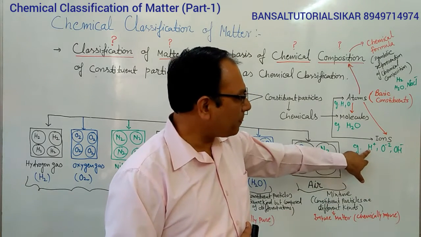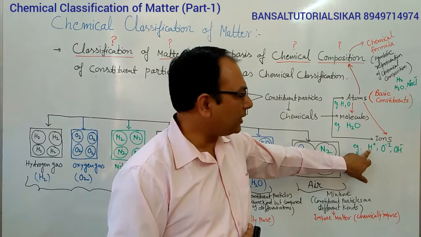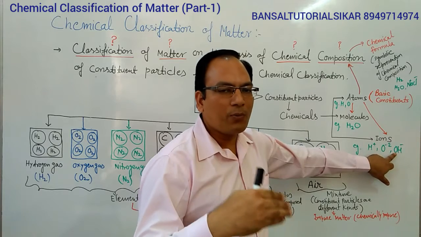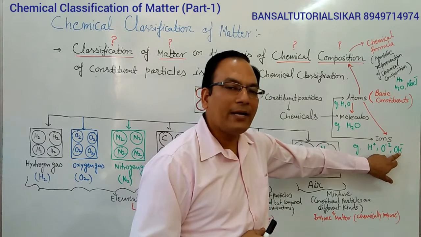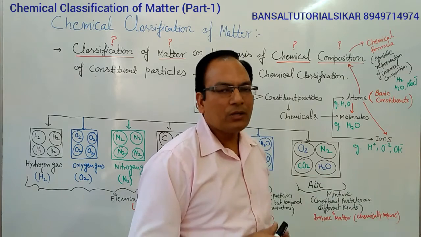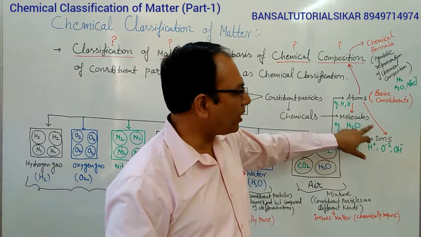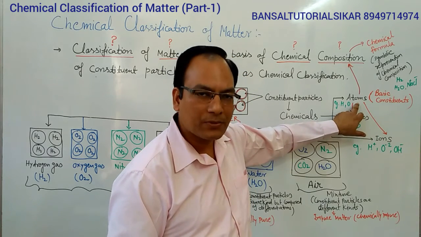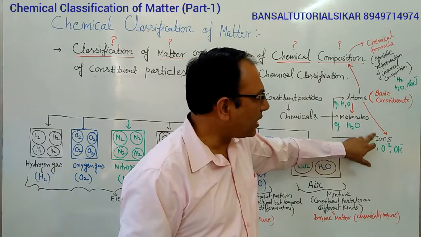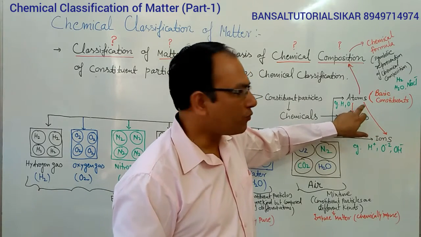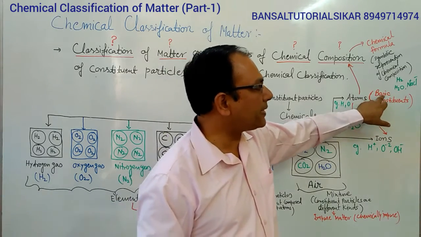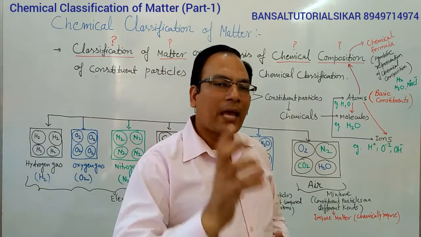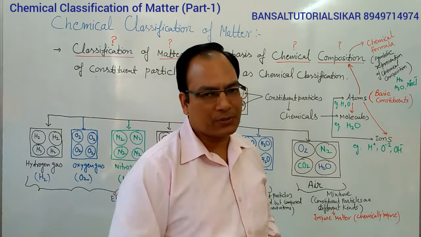If the ion consists of only one atom, that is called a monoatomic ion, and if an ion consists of two or more than two atoms, that is called a polyatomic ion. Students, you can see that whether molecules or ions, both are composed of atoms. So we can say that atoms are the basic constituents of any kind of material. So actually chemicals means the type of atoms.